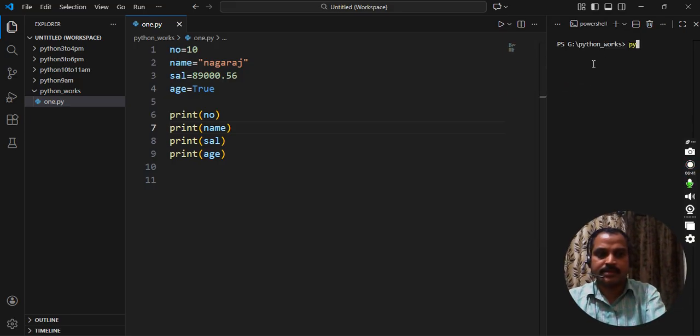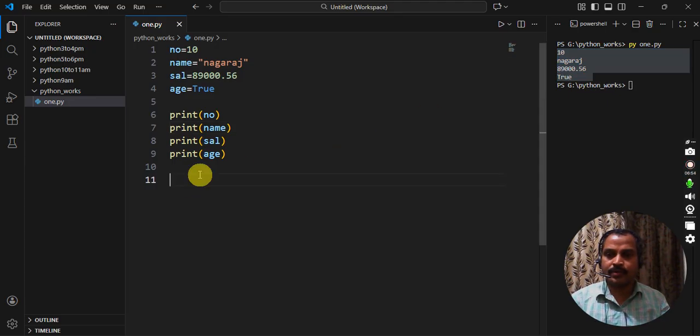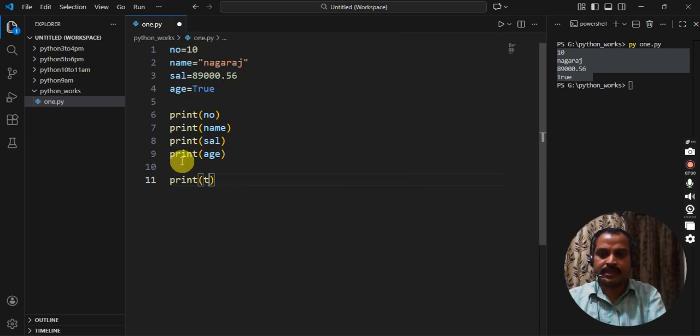Here give the command: py space, the file name is 1.py, press enter. So these are the values: an integer, a string, a float and a boolean type of value. So we can know what type of data this is. Python developers have already given one function, that is the type function.